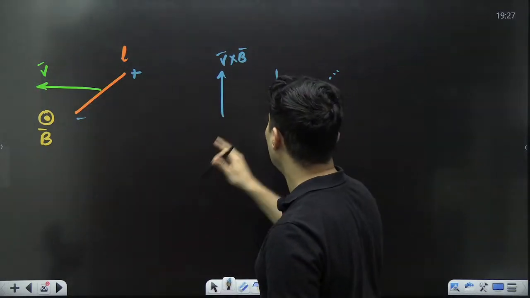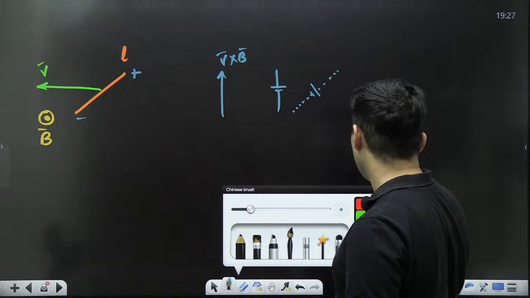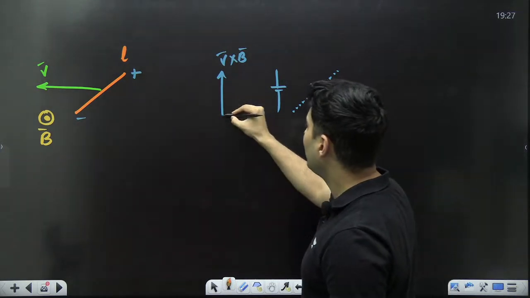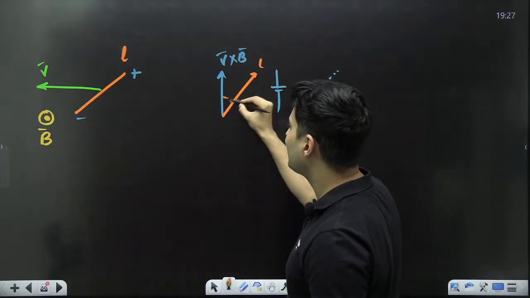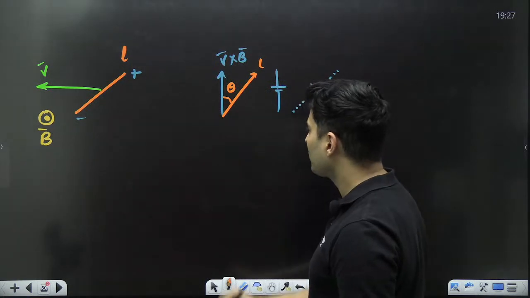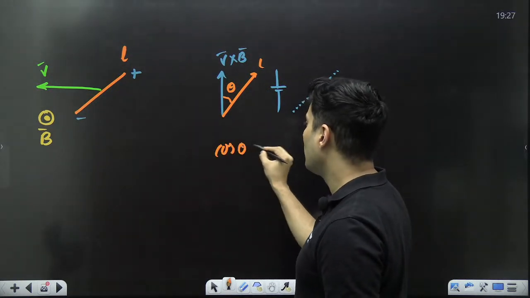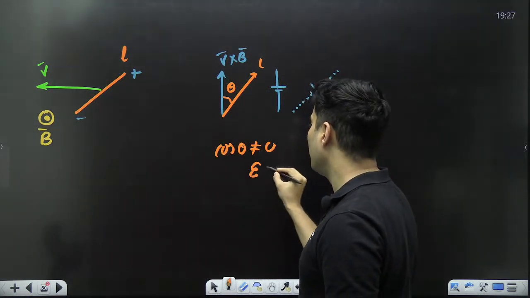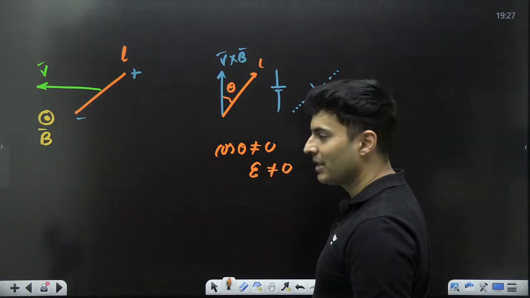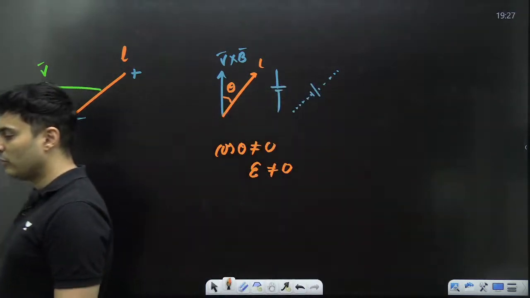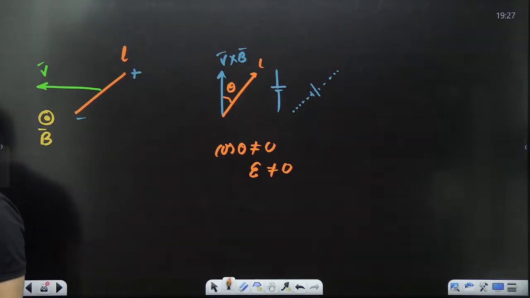It will not be 0. Even if the length makes an angle, it is okay. This angle is not 90, na? So cos theta won't be 0, so EMF also won't be 0. Keep that in mind. EMF also won't be 0.